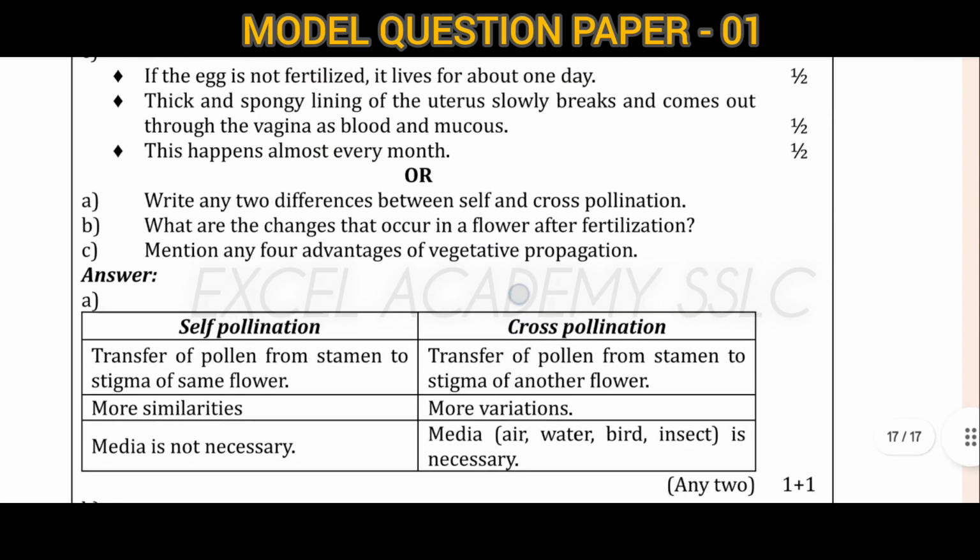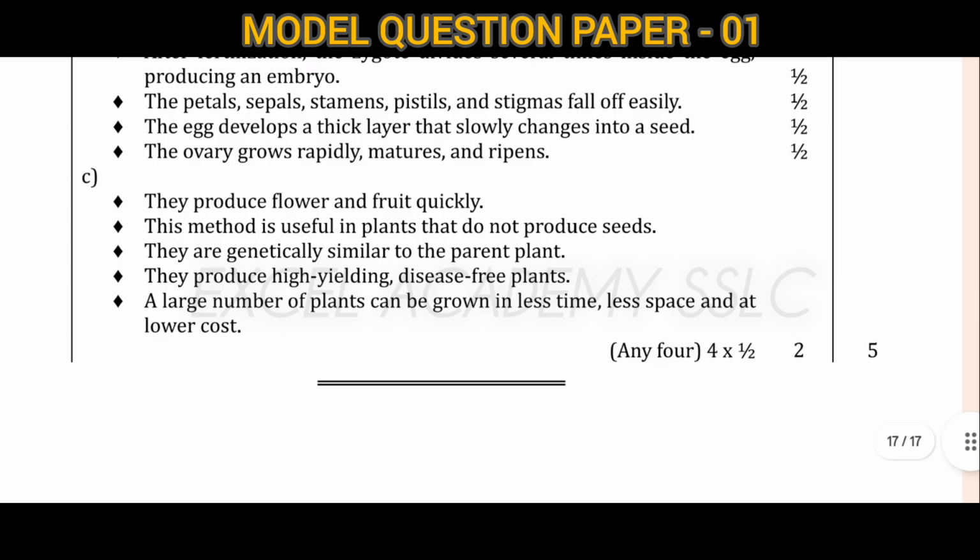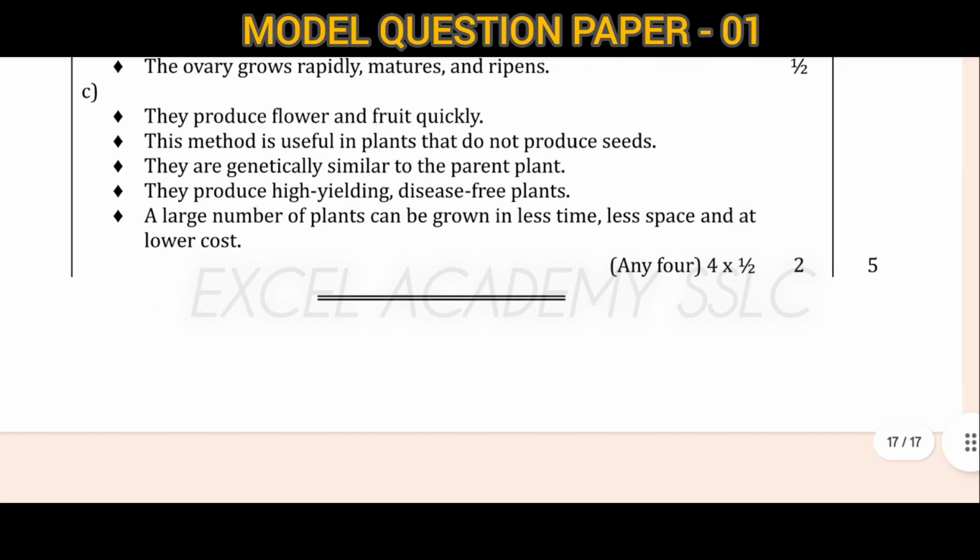And the C question: mention any four advantages of vegetative propagation. They produce flowers and fruit quickly. This method is useful in plants that do not produce seed. They are genetically similar to the parent plant. They produce high yielding, disease free plants. A large number of plants can be grown in less time, less space and at lower cost.